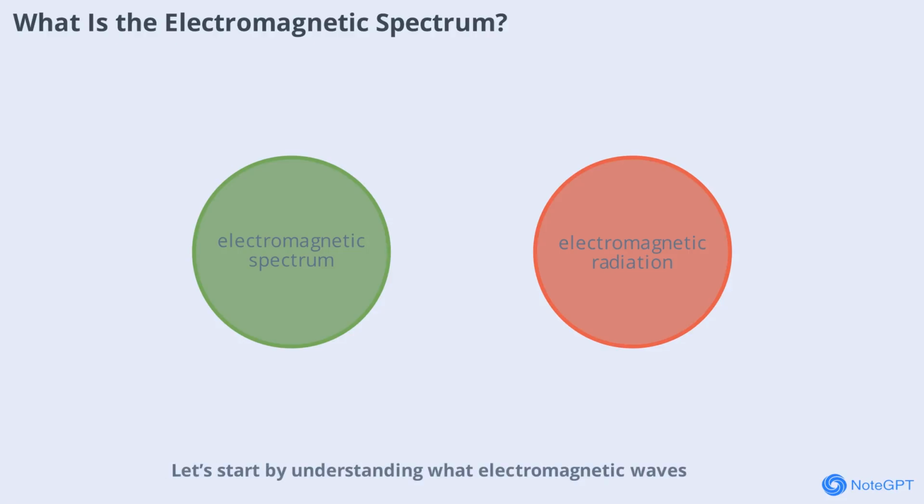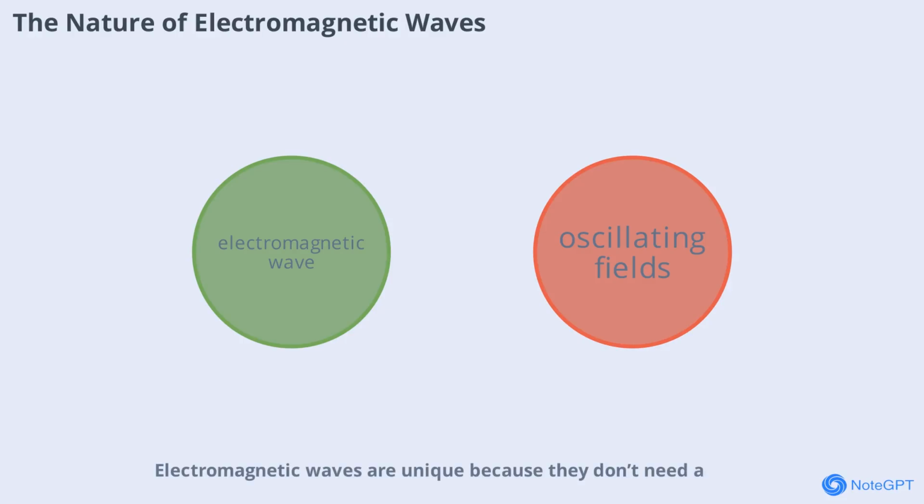Let's start by understanding what electromagnetic waves are and how they travel through space, carrying energy and information. As we journey through each part of the spectrum, you'll see how these invisible waves impact our daily lives in surprising ways. Electromagnetic waves are unique because they don't need a medium to travel.